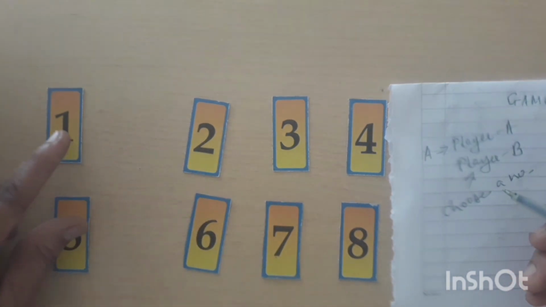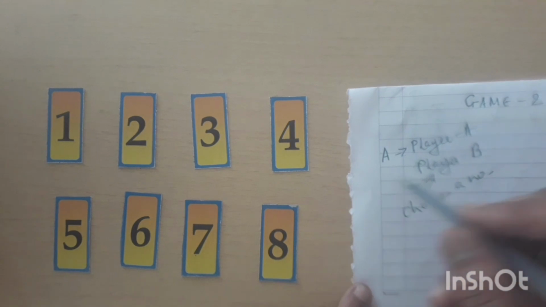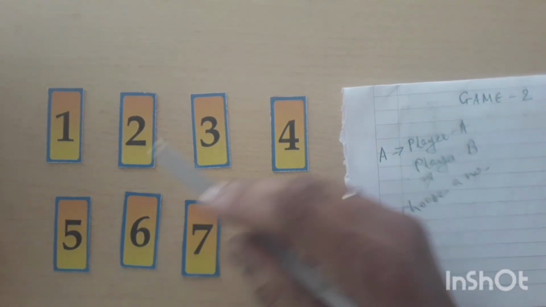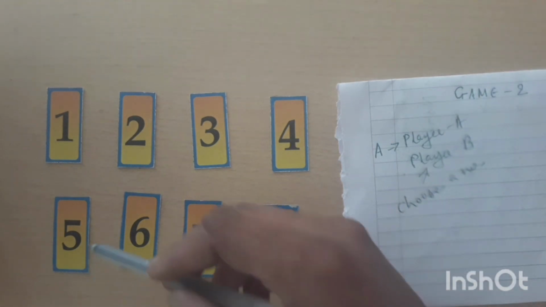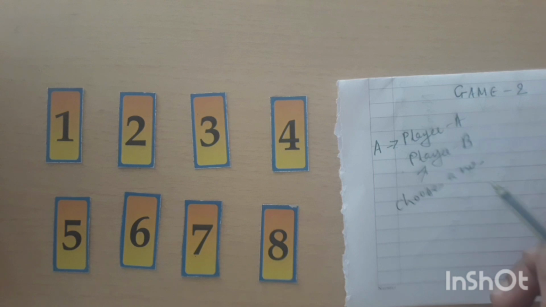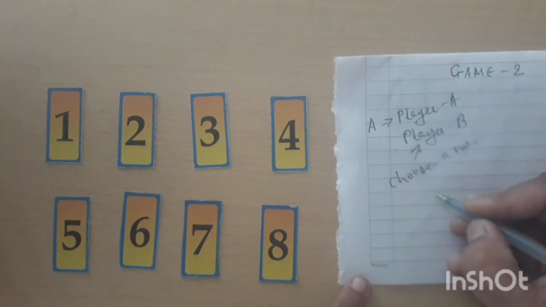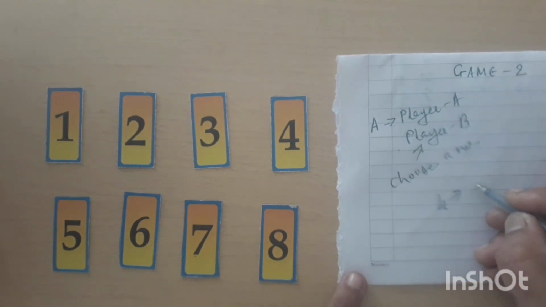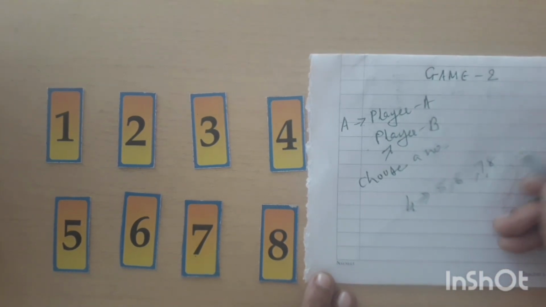So now my instruction to you goes like this: you will select any of these numbers and as I go on tapping the numbers, you have to start counting from the next number you have chosen. Okay, so if you have chosen 4, your counting should start from 5, 6, 7, 8 and so on.